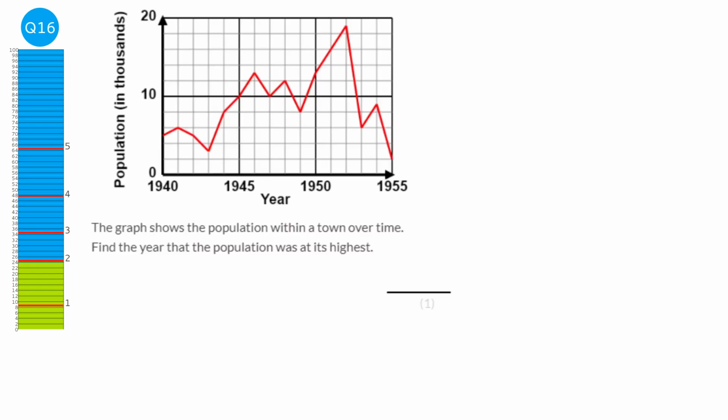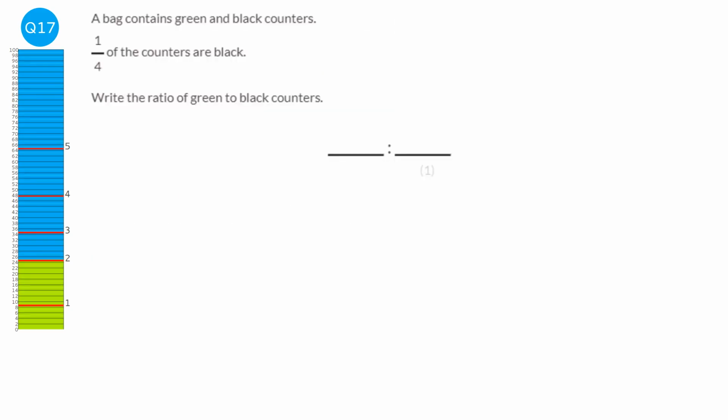So what we need to do is find out where the graph is at its highest. And so it's highest here. And so if we go down from there, we find out what year it is. Well, these years seem to be going up in 1, so that's 1950, 1951, 1952. So the answer would be 1952.